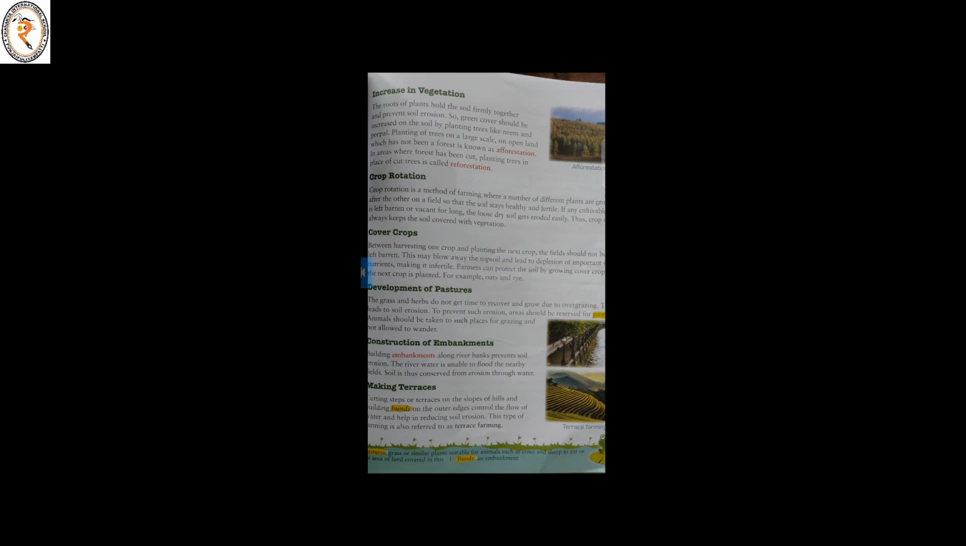Cover crops. Between harvesting one crop and planting the next crop, the fields should not be left barren. This may blow away the topsoil and lead to the depletion of important soil nutrients. For example, oats and rye are cover crops grown between harvesting one crop and planting the next.